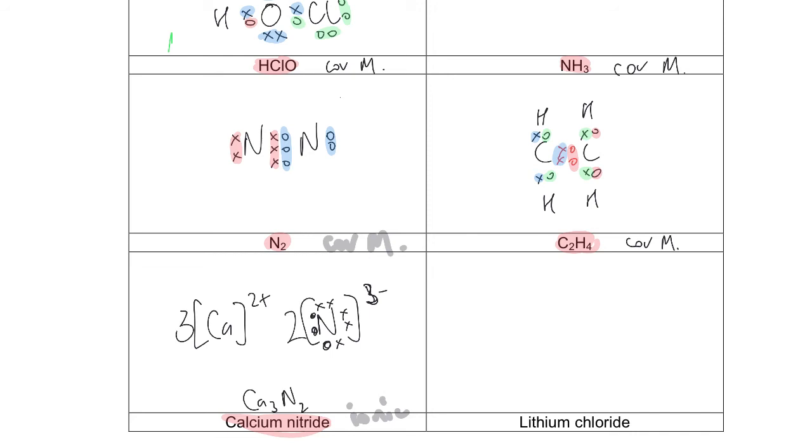And then lithium chloride, is this an ionic or covalent molecular substance? It is, in fact, ionic because, again, a metal and a non-metal, okay? Lithium, Li1+, chloride, also a 1-. What's missing here?